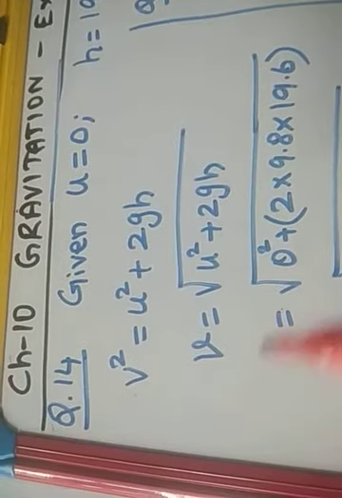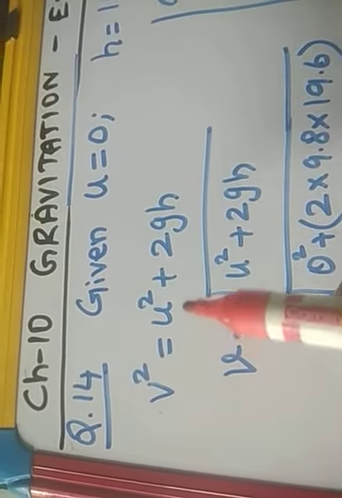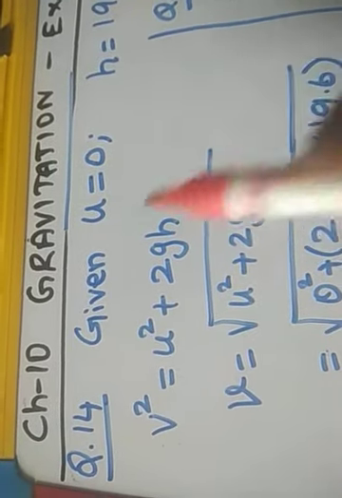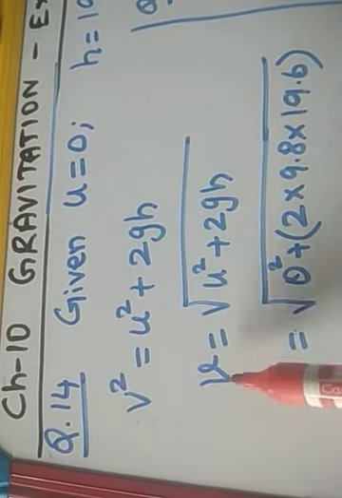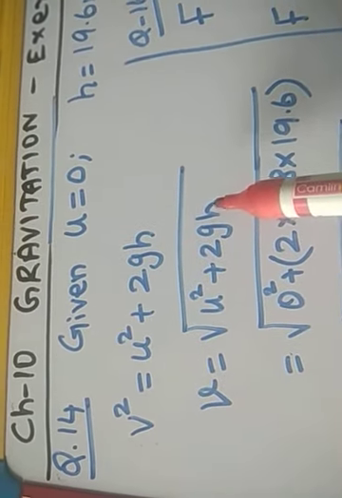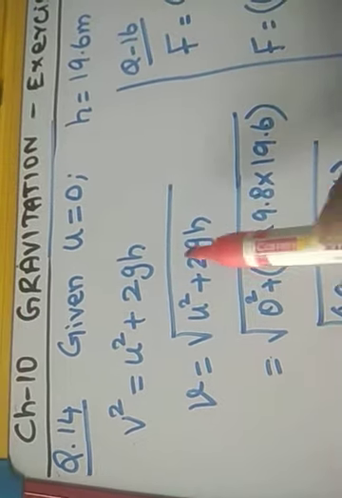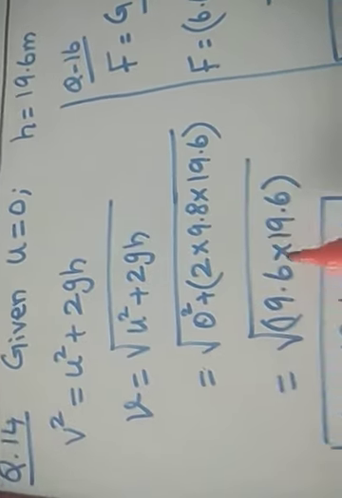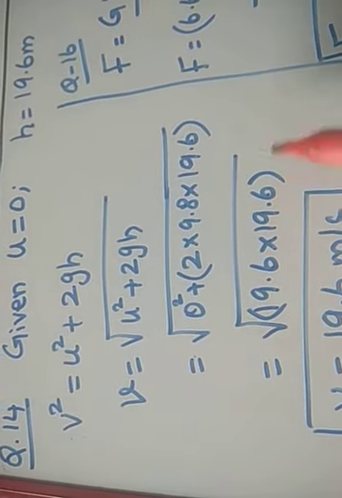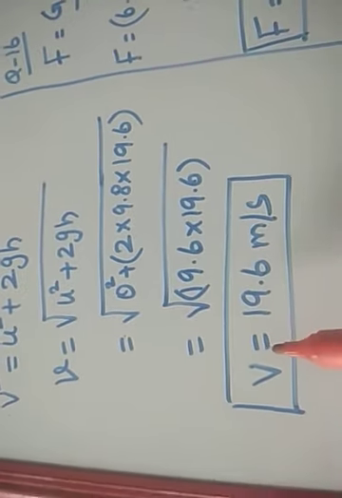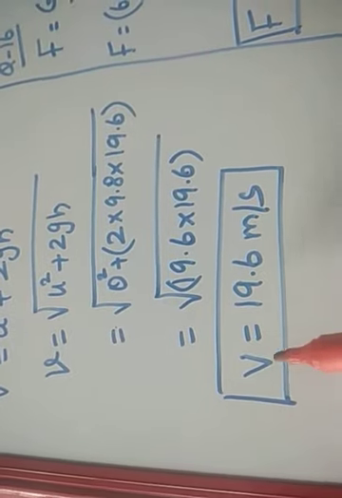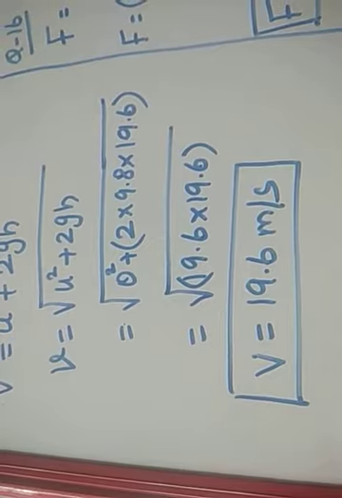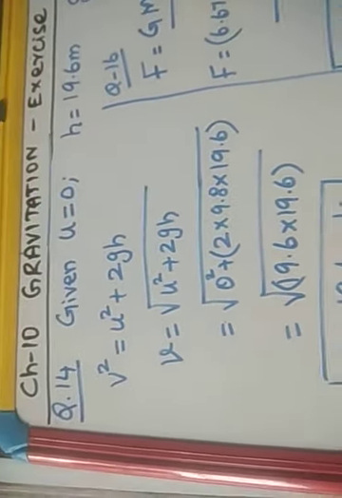So by substituting these values in v squared is equal to u squared plus 2as, instead of a, that is gravity g, and s is the height h. So v is equal to root of u squared plus 2gh. u is 0 squared plus 2, g is 9.8 and height is 19.6. 2 into 9.8 is 19.6, so 19.6 the whole square. Square and root will get cancelled. The final velocity of the stone just above the earth's surface is 19.6 meter per second. This is the final velocity.